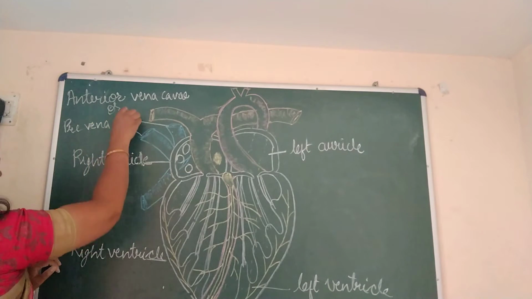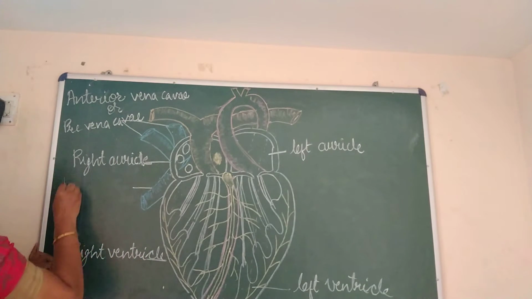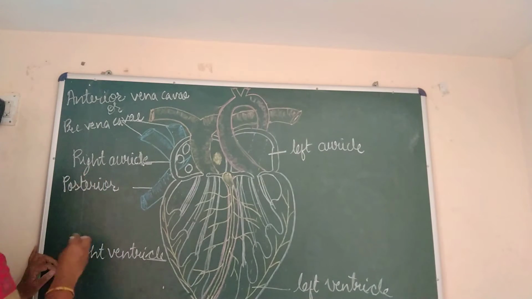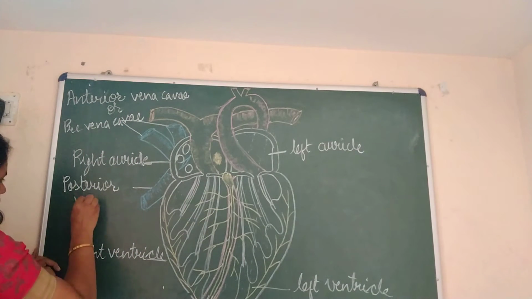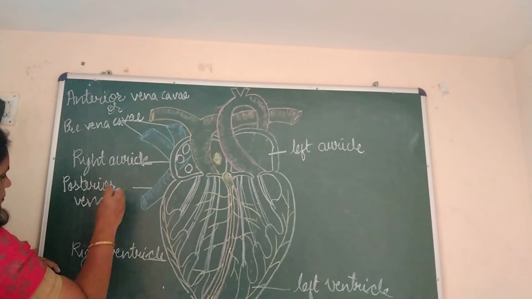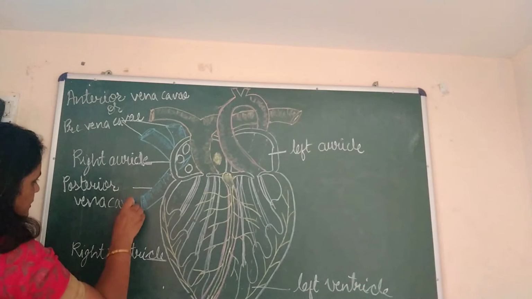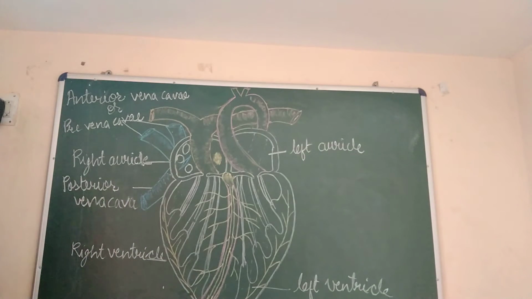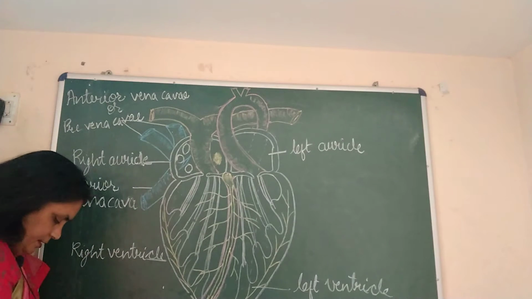Cavi is plural. Okay. Then this is posterior vena cava. Anterior vena cava collects blood from anterior parts of the body, meaning the parts which are above the heart, and posterior vena cava collects blood from posterior parts of the body, that is the parts which are below the heart. Okay, so this is posterior vena cava, then left auricle, right auricle.